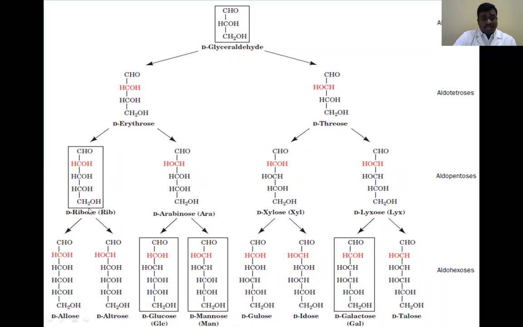In these, ribose is an important monosaccharide for humans. It is mainly present in the DNA and RNA structures. Next one is 6 carbon atoms. The most important 6 carbon atom monosaccharides are glucose, mannose, and galactose. So these are all important monosaccharides for the human body. Next one is 7 carbon atoms.